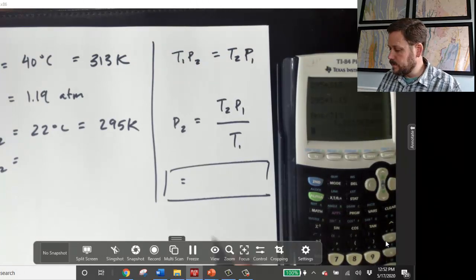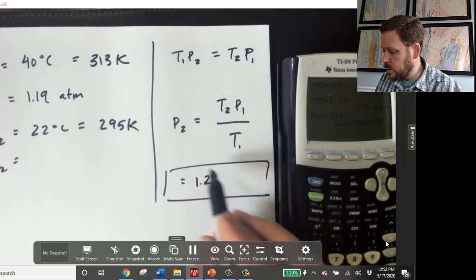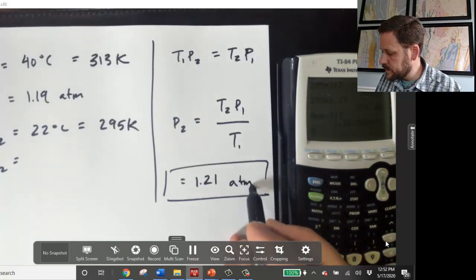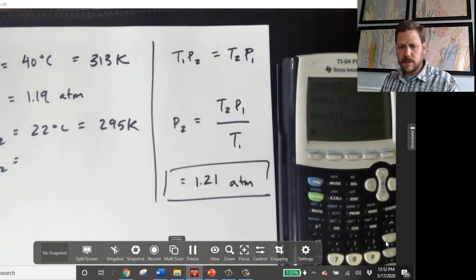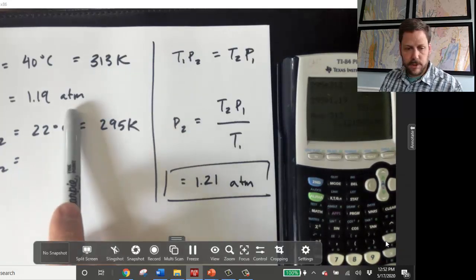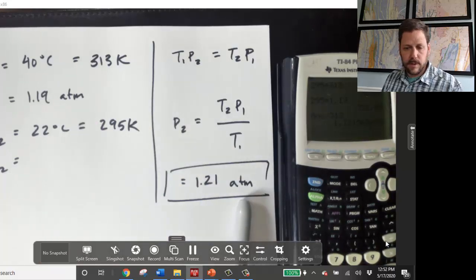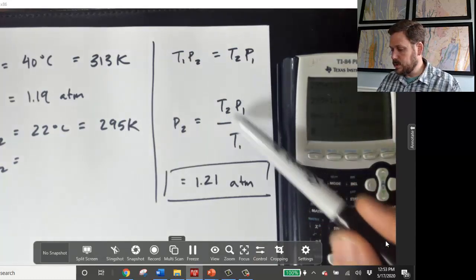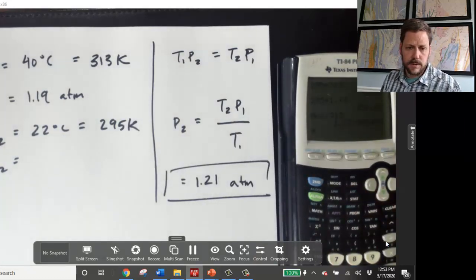I don't know if you can see that clearly, but I'm going to round that to 3 significant figures, and I have 1.12, and the units are atmospheres since kelvins cancel. So first of all, notice that the units of pressure that I end up with are the same units that I used, and of course we could report our answer in other units of pressure if we wanted to. Both the units in temperature are in kelvins, and those units cancel.